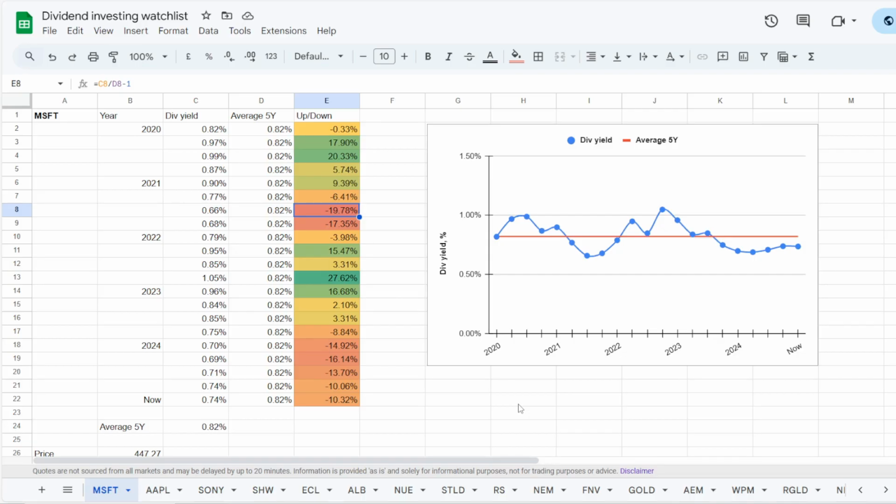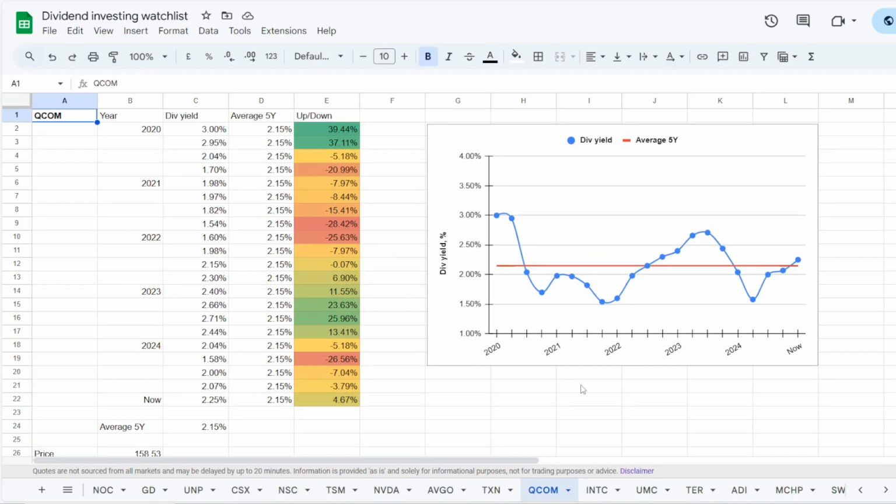below the 5-year average for 19.78%, and the best time to get in was in 2022 with a yield of 1.5%, higher than the 5-year average plus 27.62%. Though we are thinking of getting into the stock right now, but it is currently lower than the 5-year average, minus 10.32%. Now let's take Qualcomm.